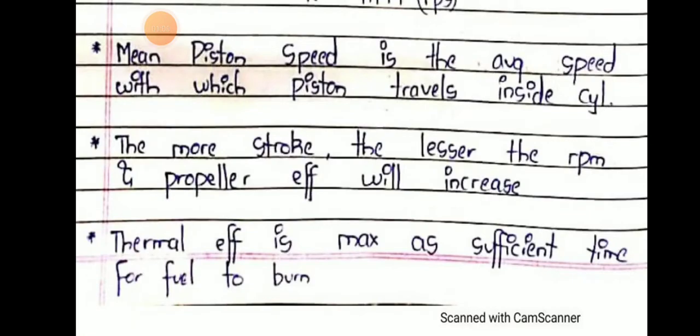Mean piston speed is the average speed with which the piston travels inside the cylinder. The longer the stroke, the lower the rpm, and propeller efficiency will increase. Thermal efficiency will be maximum as there is sufficient time for the fuel to burn.